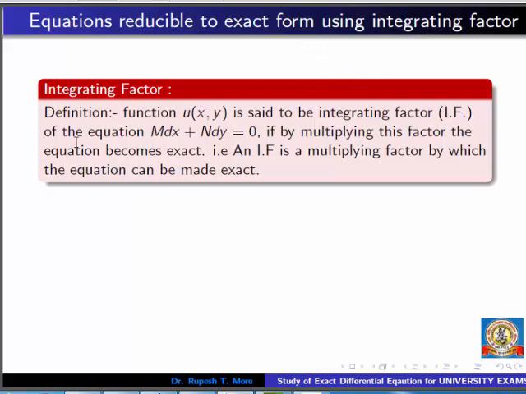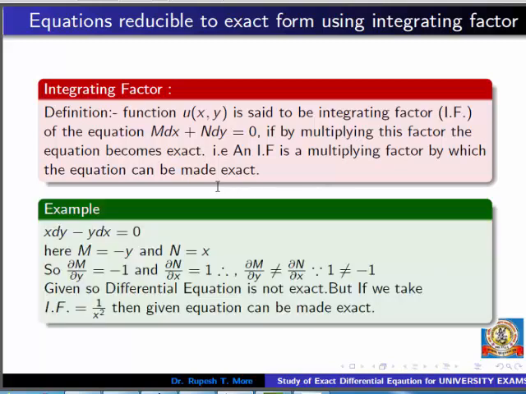So let us go through the definition of integrating factor. Suppose u is said to be the integrating factor, in short I.F., of the differential equation of first order first degree, M dx plus N dy. Suppose this is not exact, but we can make it exact by multiplying by this factor. If you multiply u by the given differential equation and it becomes exact, then that u is called an integrating factor.